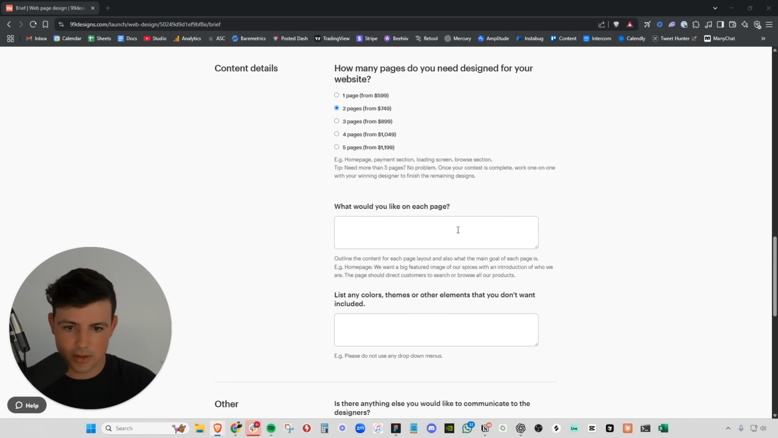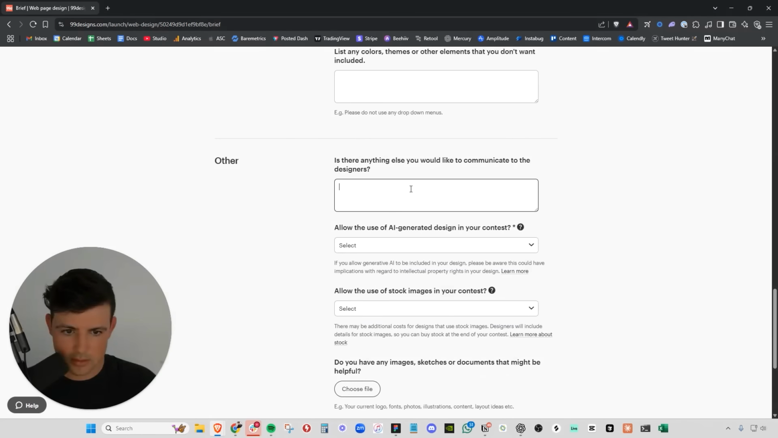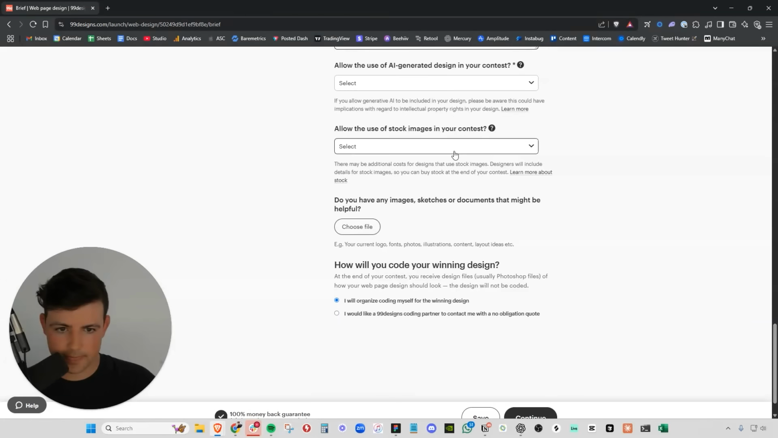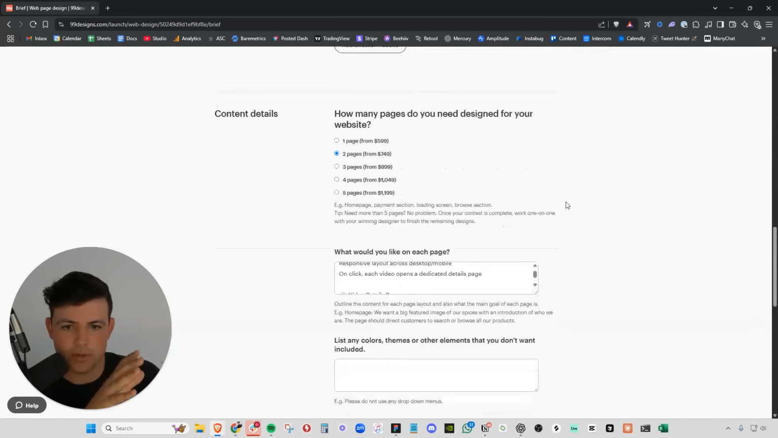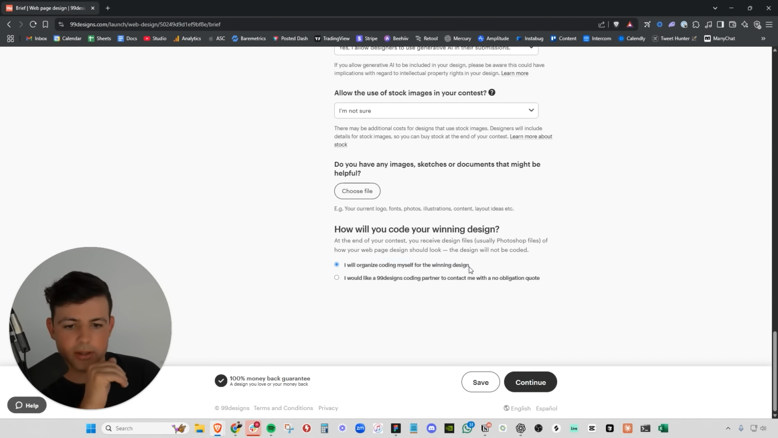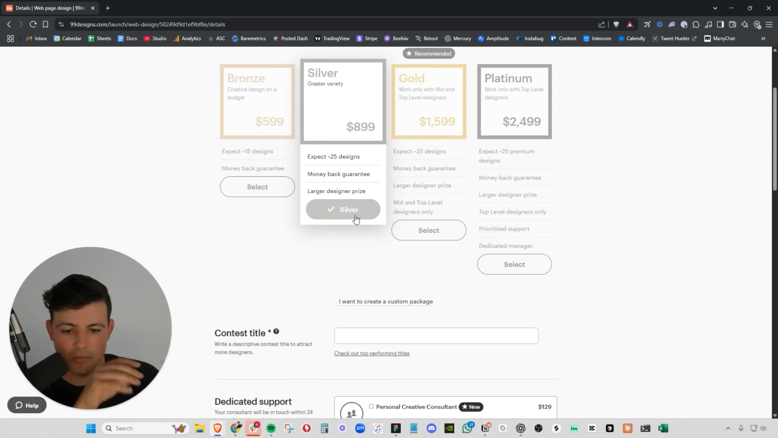Okay, feature set here. Boom. Why not? Keep in mind, any of this you can change later after you start your contest. And we're going to organize the coding ourselves after the winning design. So for this, we are going to select silver, where we can expect 25 designs. But again, from my experience, you get a lot more.